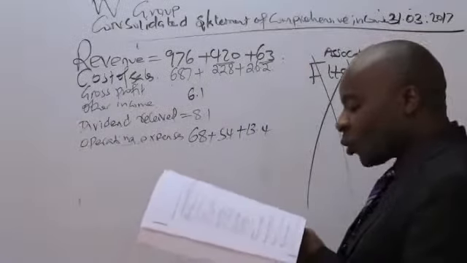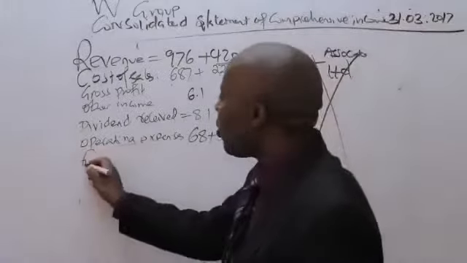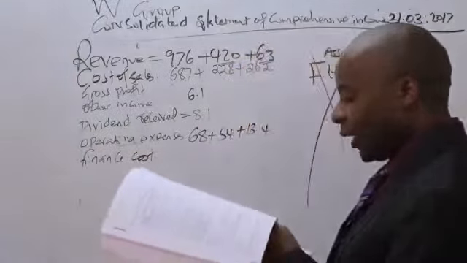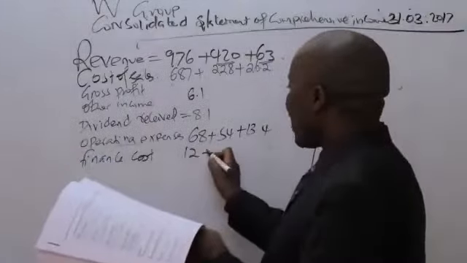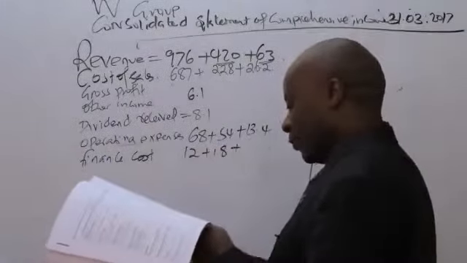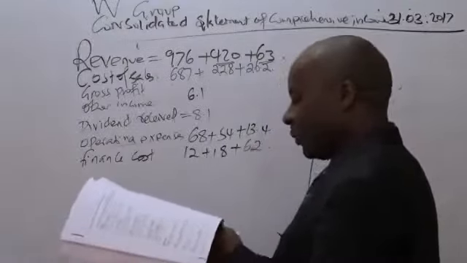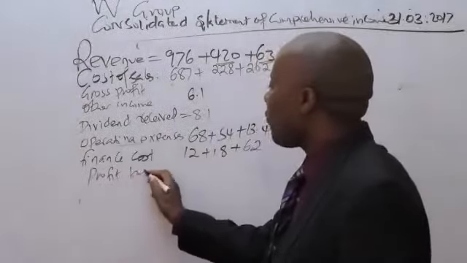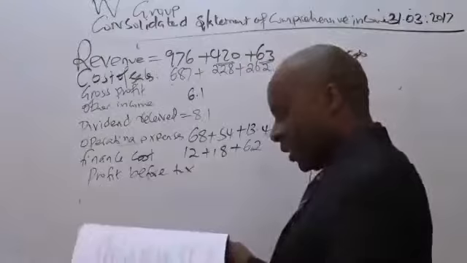From there, we go to the next thing, which is a finance cost. So finance cost, what do we have there? I'm consolidating. Finance cost, ladies and gentlemen, I have 12. I have 18. I have 6.2. From there, ladies and gentlemen, we have the profit before tax. This one, of course, I will need a calculator later.